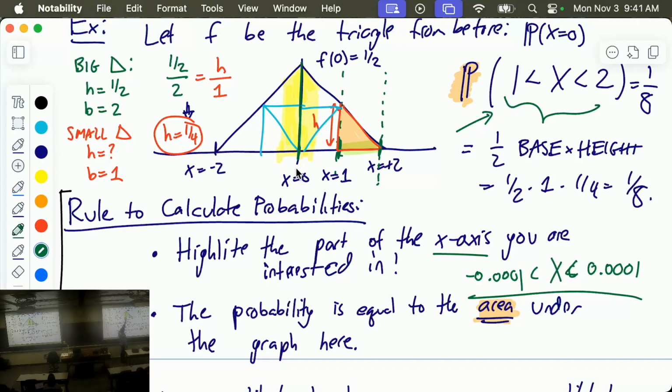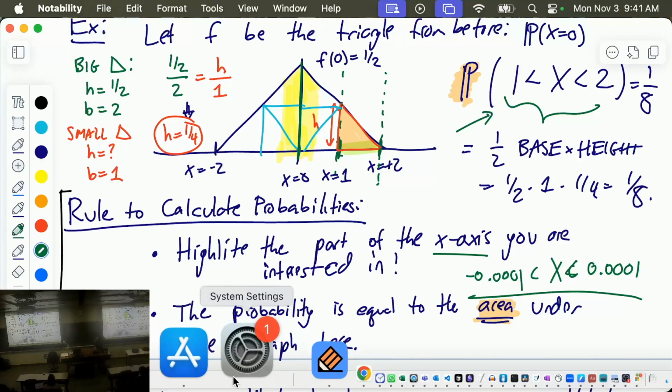We did the area of this little house-looking teepee thing over here. That was the probability x is between, I think, negative a half and a half. This was the probability x is between 1 and 2. So the function f does not directly give you the probability. It gives you the height function, and then you find the area to get the probability.